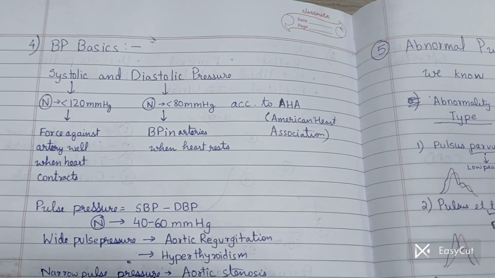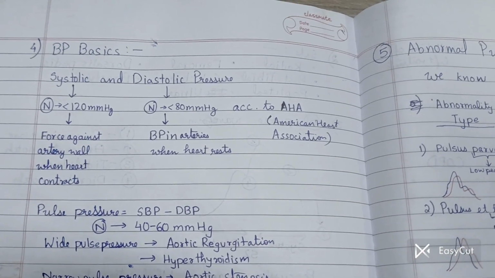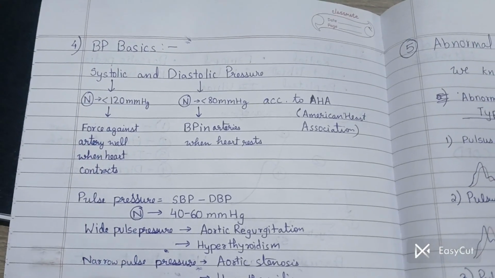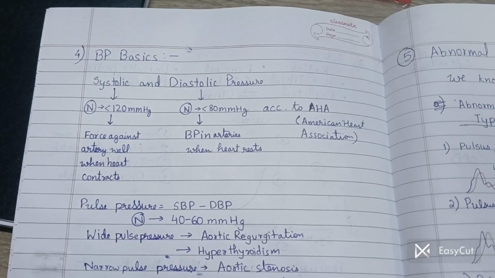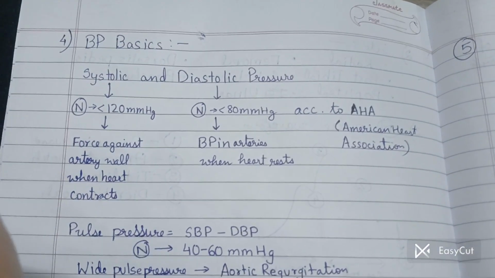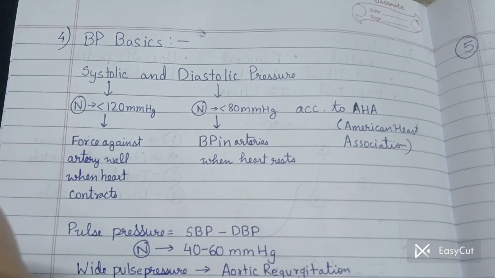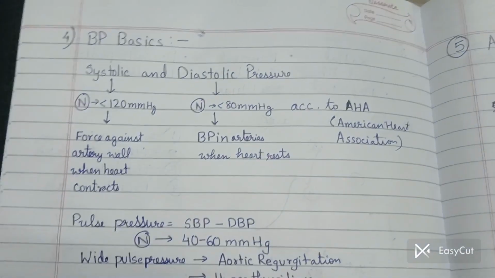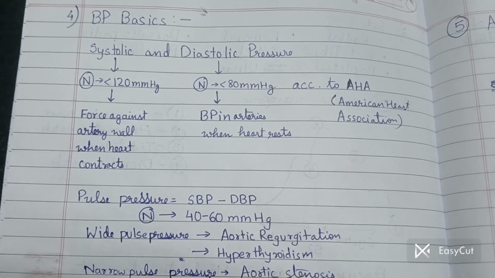Now what is the systolic BP? As the blood flows across the artery wall, the force that the artery will face is the systolic BP. Now what is diastolic blood pressure? BP in the arteries when the heart rests is diastolic blood pressure. Now what is pulse pressure? It is the difference of the systolic and diastolic pressure.